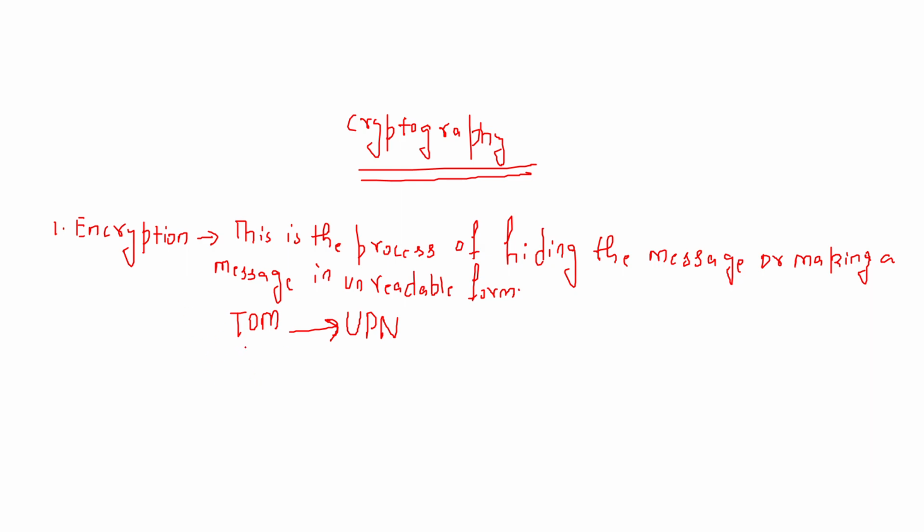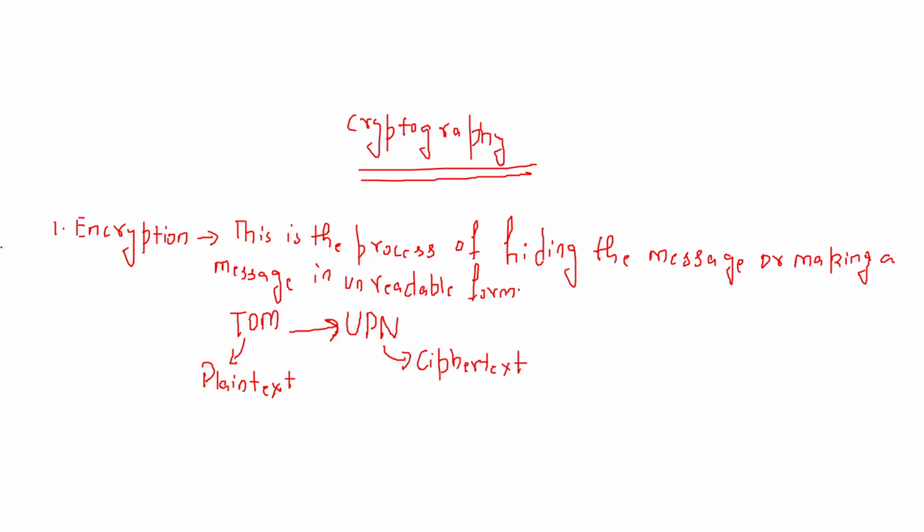In technical terms, this original message we call plain text, and this resulting message after applying the encryption process we call cipher text, right?